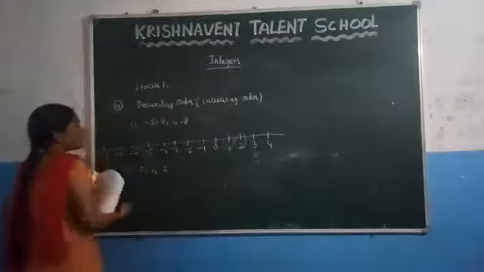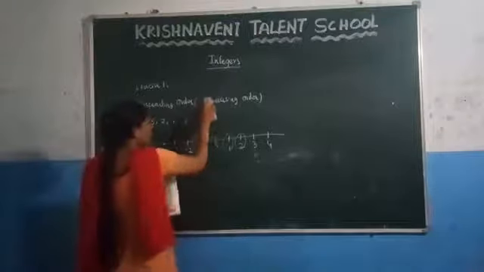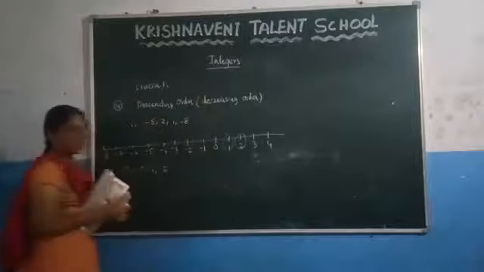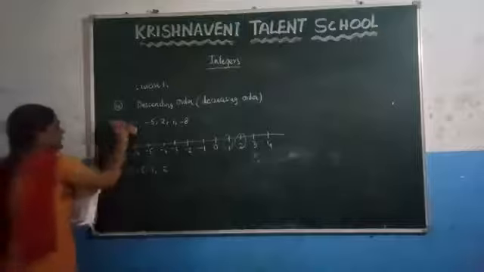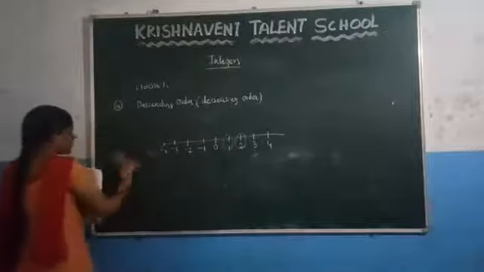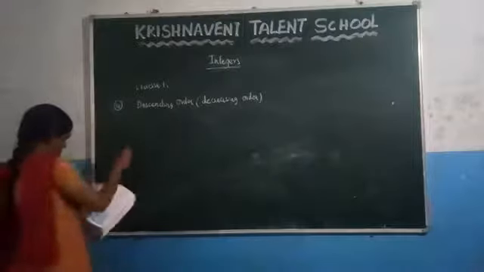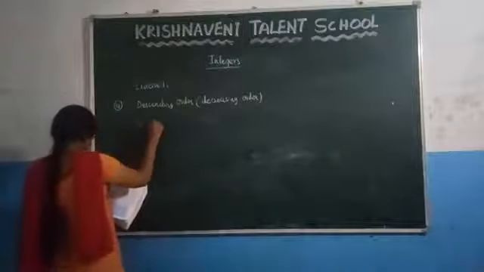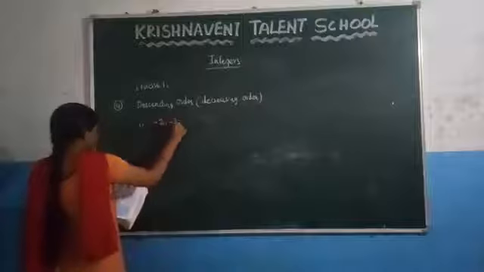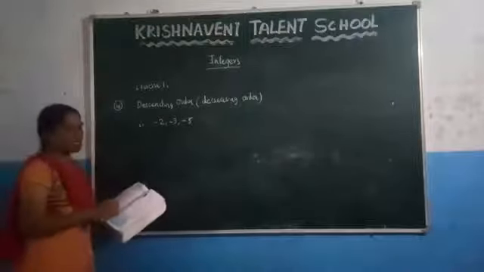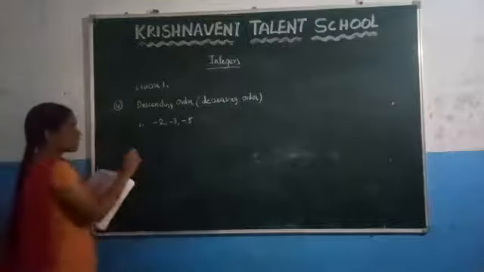What is descending order? Descending order is nothing but the decreasing order. That means you have to write the numbers from greatest to the smallest. Here they have given the first question. What is the first question here? They have given -2, -3 and -5. You have to write these numbers in a descending order. That means from bigger to smaller you have to write.